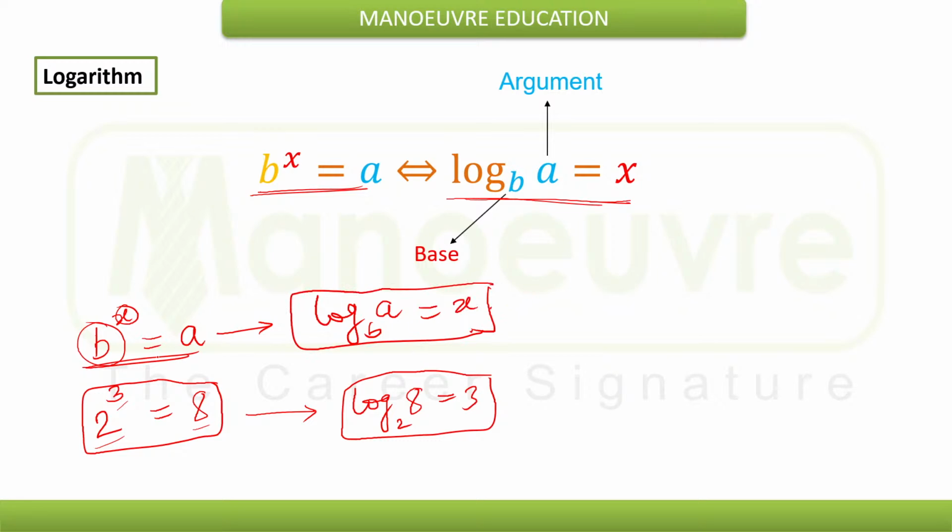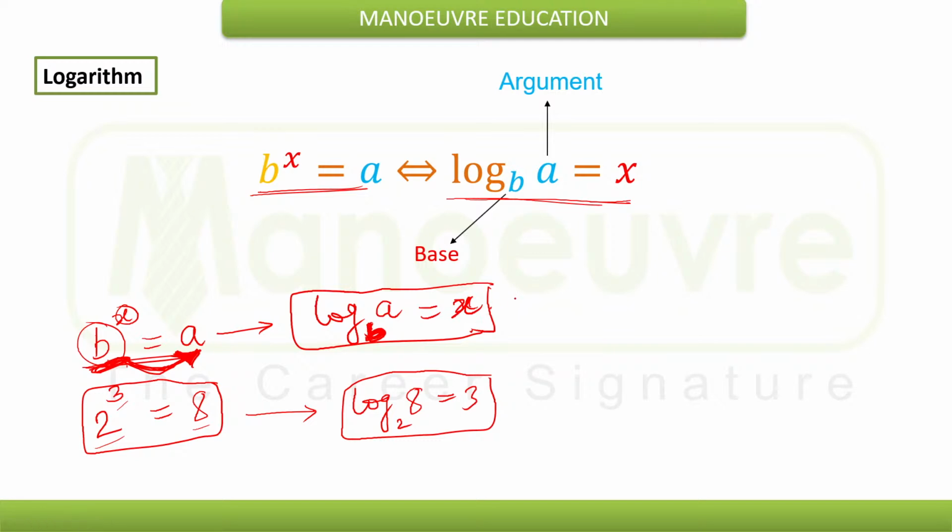You just need to do one thing, just shift this base to the other side, and that will come here at base. Earlier b was the base in the indices case, so now it will get shifted to the other side, and log of a will become to the base b, that will be equal to x.